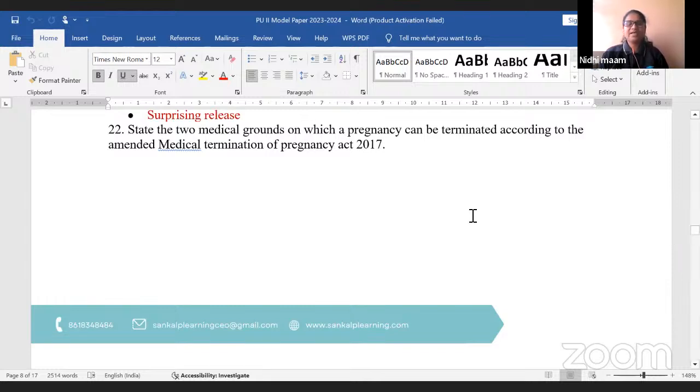According to this act, before about 3 months abortion can be done, you can terminate the pregnancy. You have to tell two medical grounds, the rules they have given in this Act.